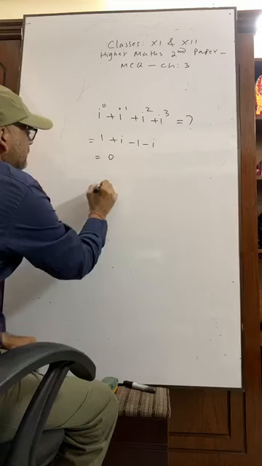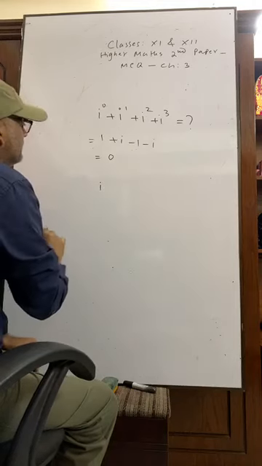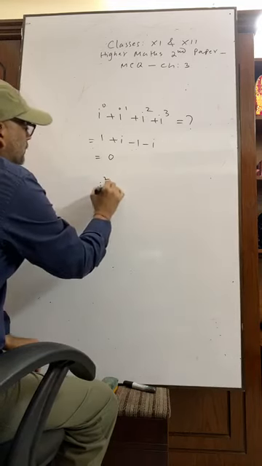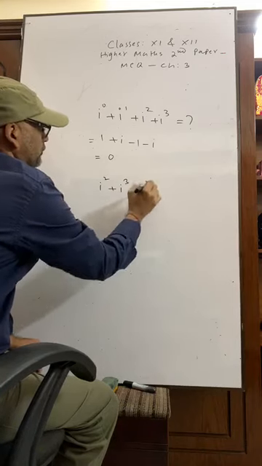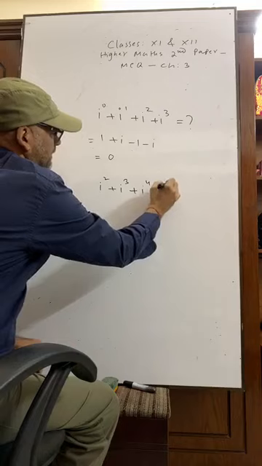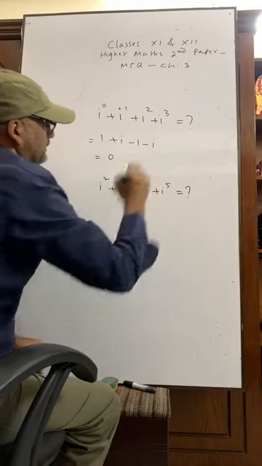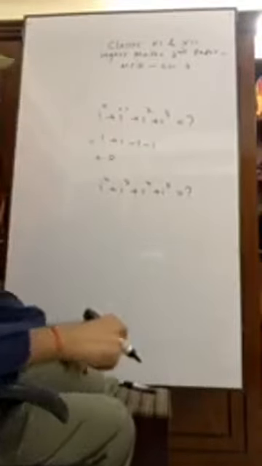Similarly, if I give you i to the power 2, i to the power 3, i to the power 4, i to the power 5 equals what? What is the result? Can you tell me?